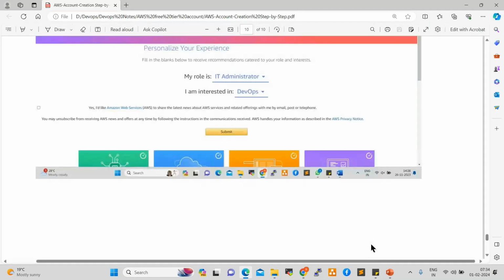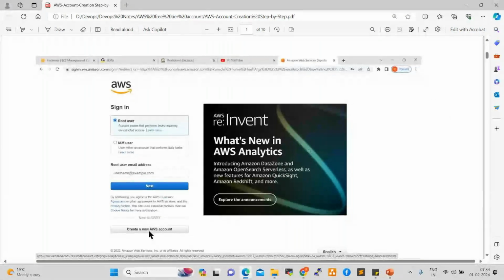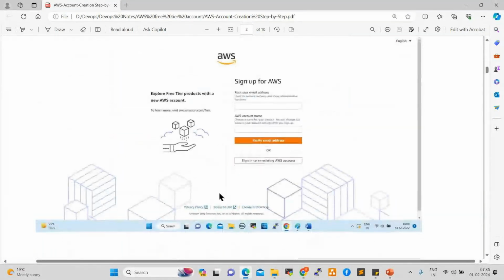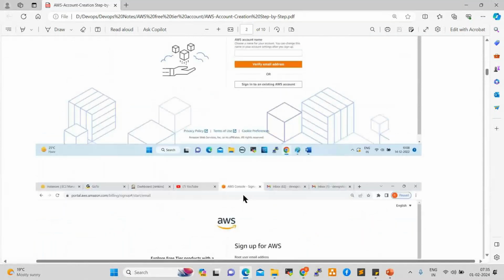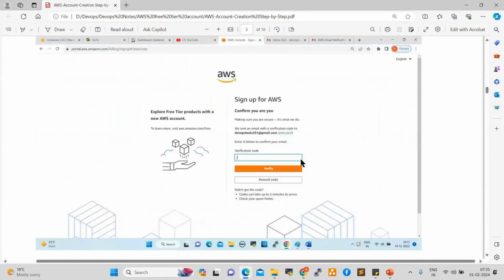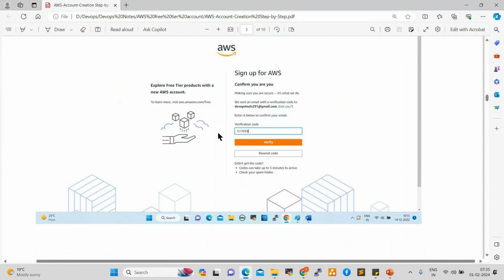this is the document I prepared. I'll share it with everyone. See here, once you click on create new AWS account, it will ask you to provide the email address and account name. Click on verify email address. After that, you will get one verification code. That code we need to give here. Click on verify. It is a 6-digit number, right? Once you click on verify, that will be verified.